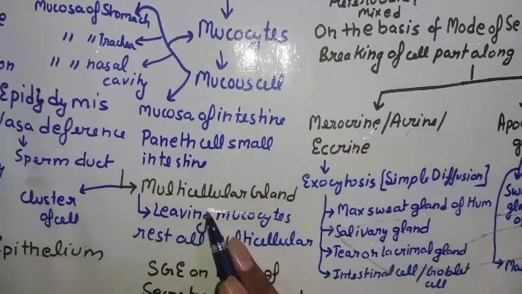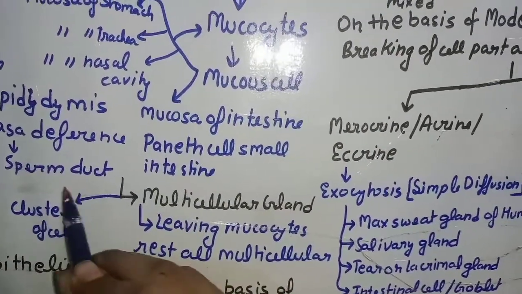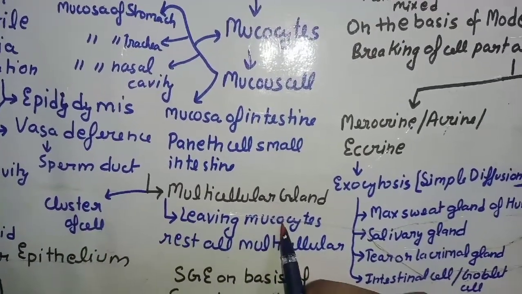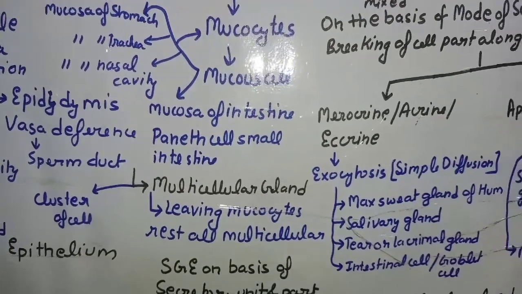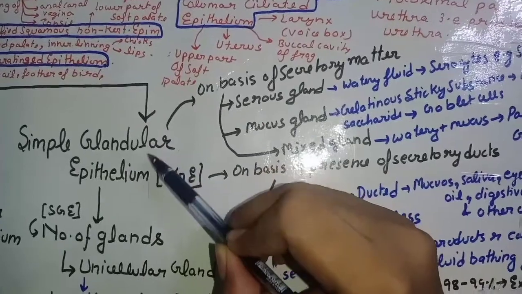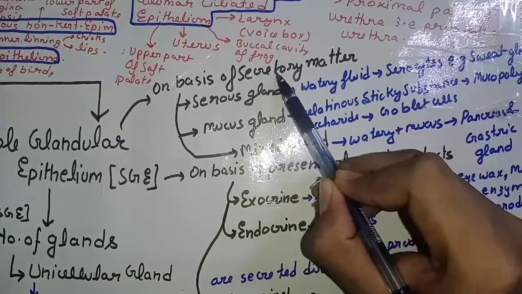Now coming to multicellular gland, it is represented by a cluster of cells. Leaving mucocytes, all the rest of the cells are multicellular. Now we will see the classification of simple glandular epithelium on the basis of secretory matter.